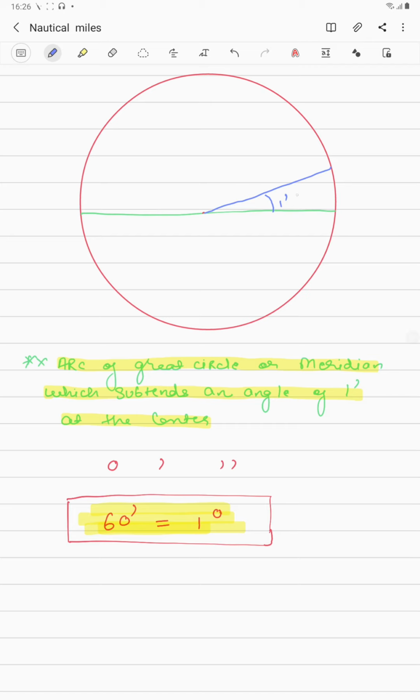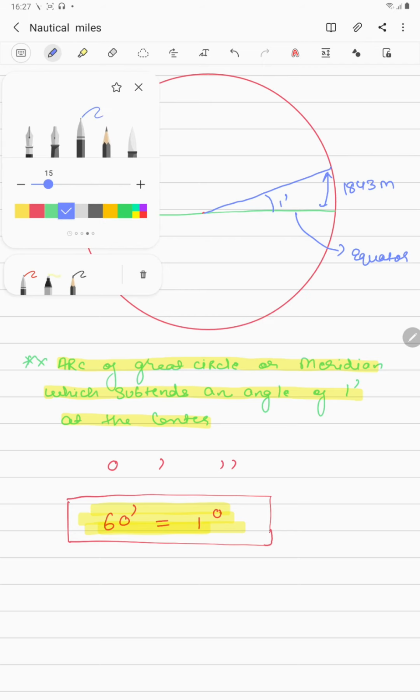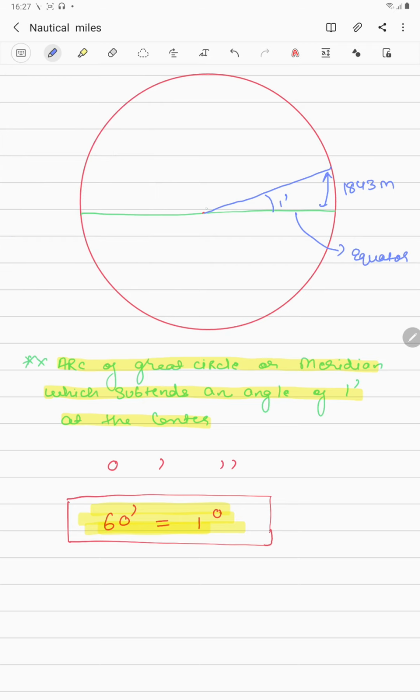So this was the 1 minute angle subtended by this arc at the center of the earth, and this 1 minute angle is known as your 1 nautical mile. Now guys, I have told you that this is our equator. So guys, when you subtend an angle of 1 minute from the equator, the value is not exactly 1852 meter. It comes out to be somewhere around 1843 meter.